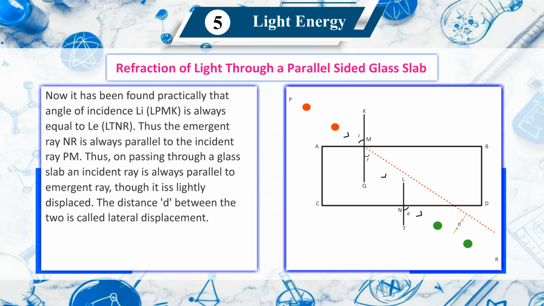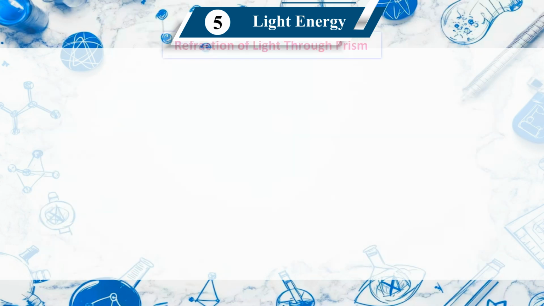Thus, on passing through a glass slab, an incident ray is always parallel to the emergent ray. True, it is slightly displaced. Though it is slightly displaced, the distance d between the two is called lateral displacement.